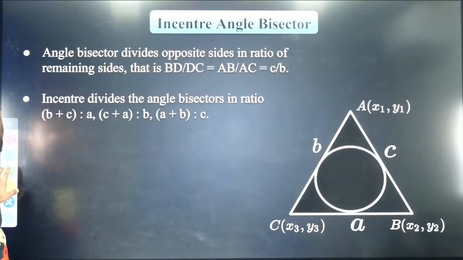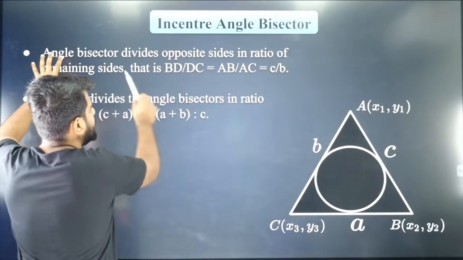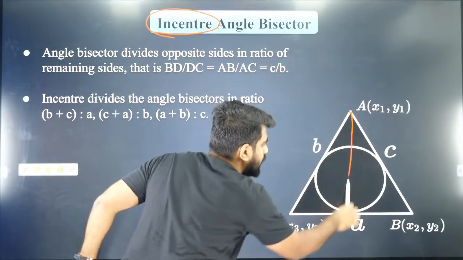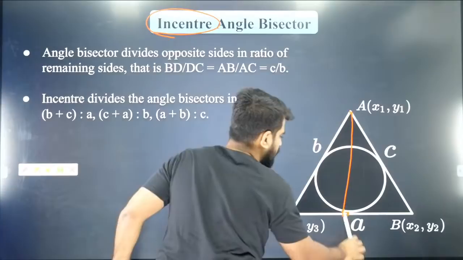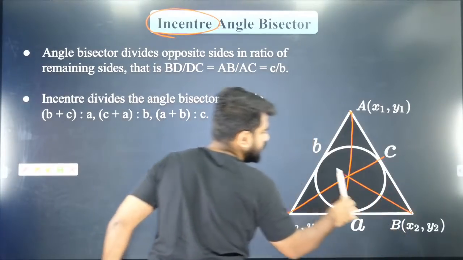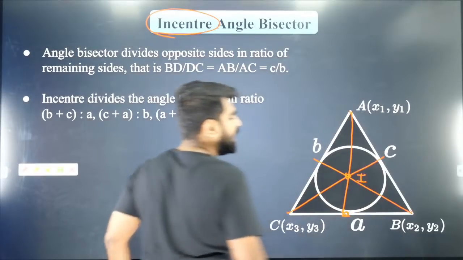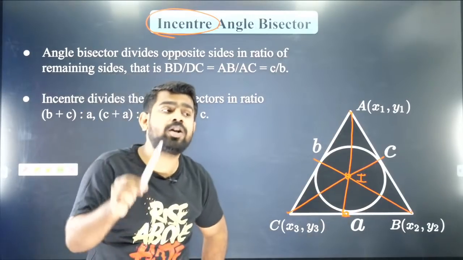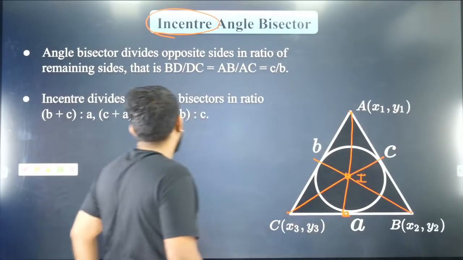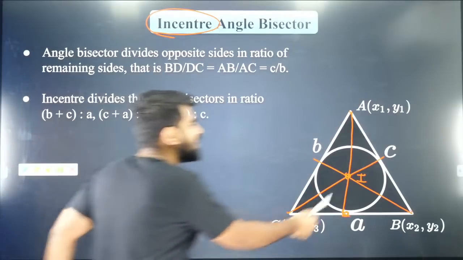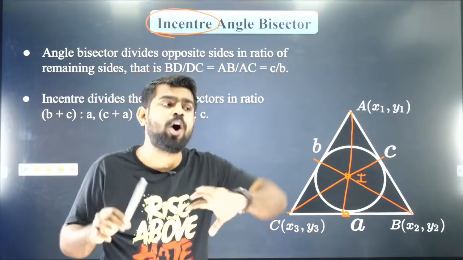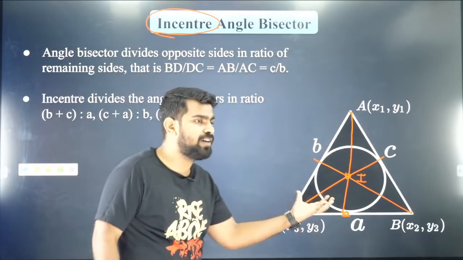So please listen carefully, people. Let me explain it. Angle bisector. What is incenter? Incenter is nothing but the point of intersection of angle bisectors. So this is your incenter, and it is also called the center of your incircle. Do you all agree this is your incircle? Why is it your incircle? Because it touches all the three sides. Incircle is a circle which touches all your three sides, and that is what we have here.